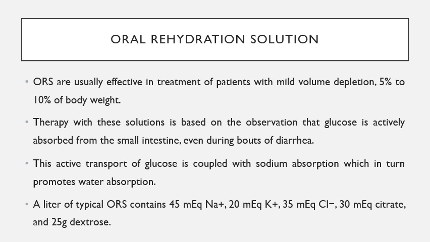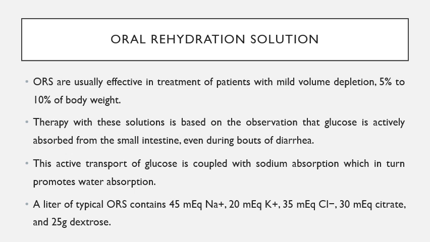Now, when glucose is absorbed through the small intestine, there will be sodium absorption as well. The glucose carries sodium along with it. And when sodium is carried along with the glucose, the sodium will carry water along with it. So there will be reabsorption of sodium and water, and eventually the water lost will be covered.